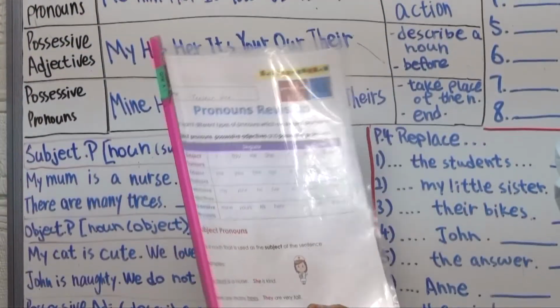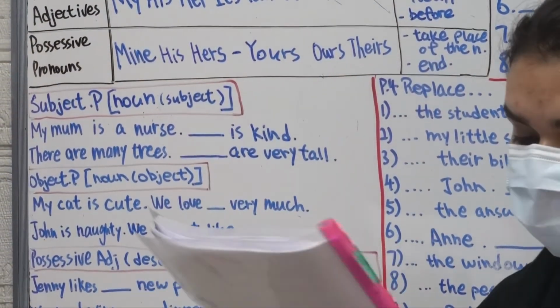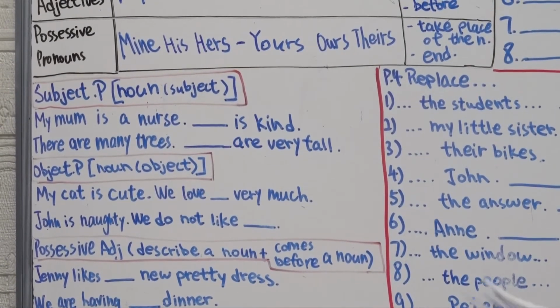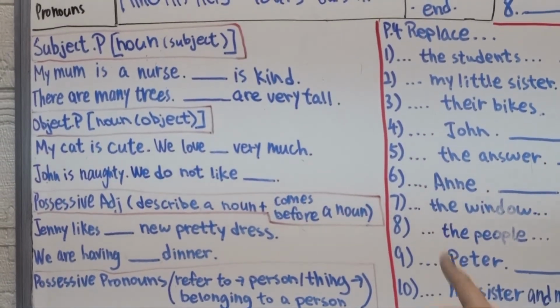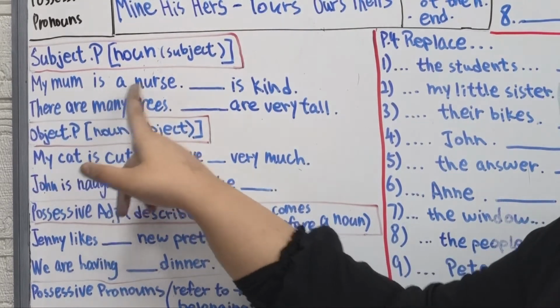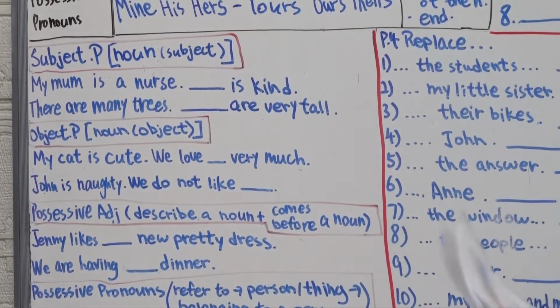So the first thing is about subject pronoun. It says a subject pronoun is a noun that is used as the subject of the sentence. So where is the noun in the sentence? Let's have a look. My mom is a nurse. She is kind. I know we use she, but where is the noun?